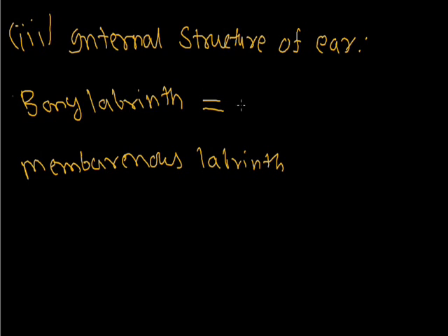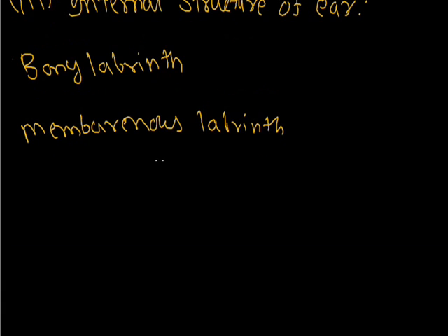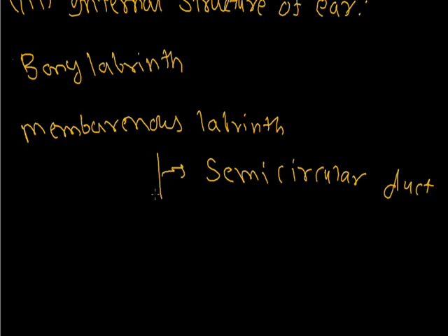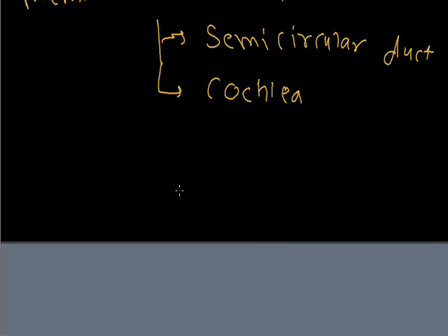The bony labyrinth is formed from the temporal bone, and the membranous labyrinth has two structures: the semicircular duct, and second, the cochlea. Now we will discuss the internal ear in detail.